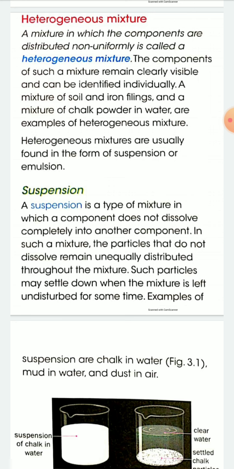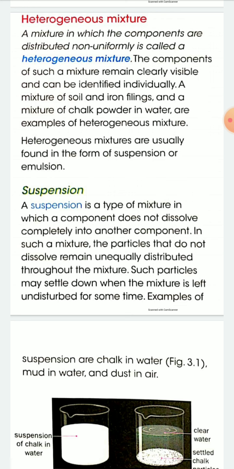Heterogeneous mixtures are usually found in the form of suspension or emulsion. So heterogeneous mixtures can be further classified into two classes. One is suspension, another is emulsion. So what is a suspension? I have told that suspension is a heterogeneous mixture.